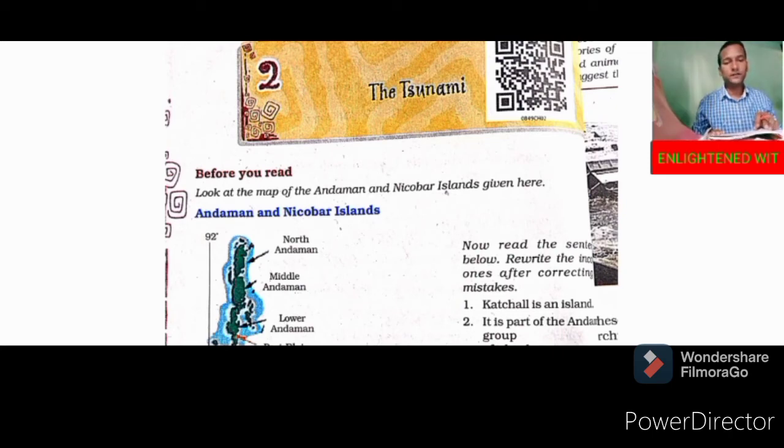Sanjeev was a policeman serving in Kachal, who worked on Kachal Island. Kachal Island is in which group of islands? You can see on the map that Kachal is in the Nicobar group of islands. Sanjeev somehow managed to save himself, his wife and his baby daughter from the waves. Sanjeev was very lucky. Not only could he save himself, but also his wife and his baby daughter from the dangerous waves.